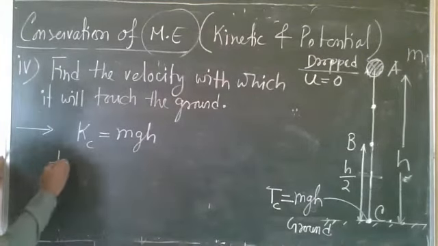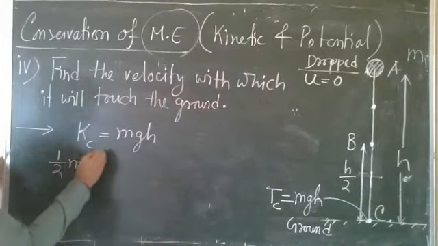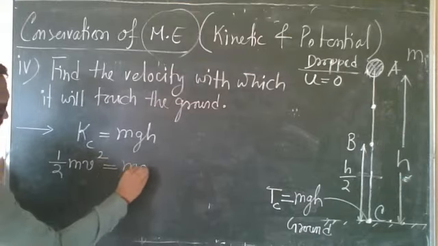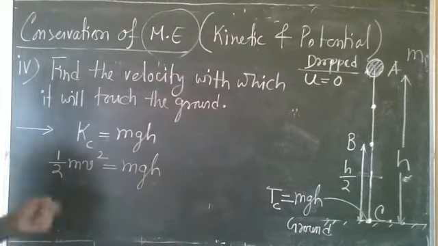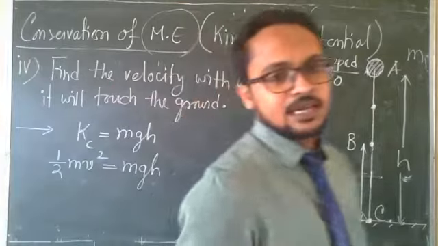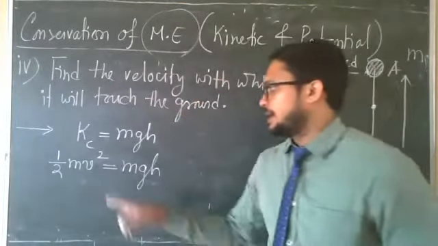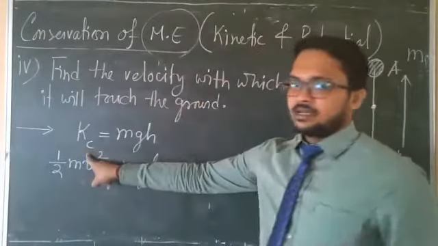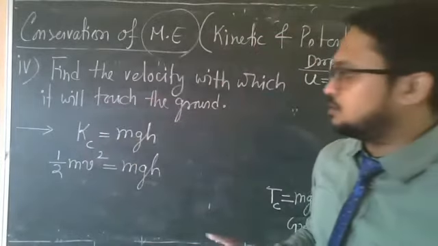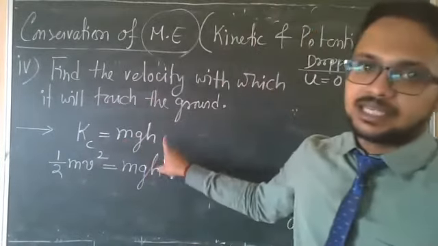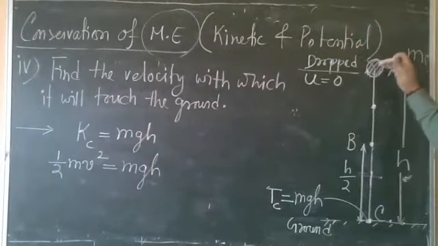You all will tell that half mv square equal to mgh. Now, can you find velocity? Total potential energy at A will convert into kinetic energy at C.